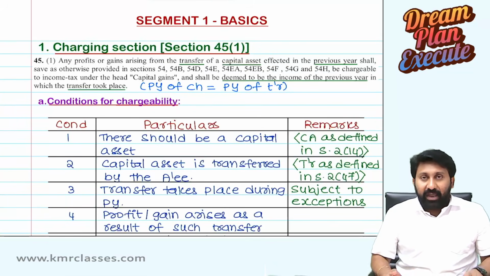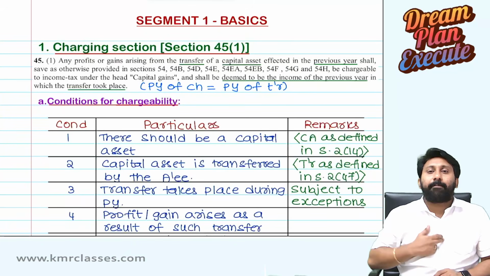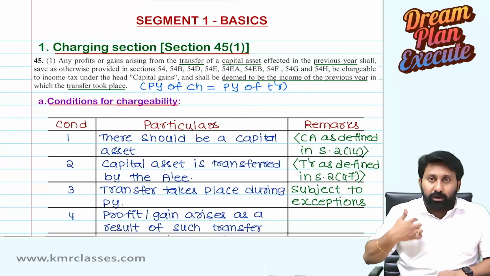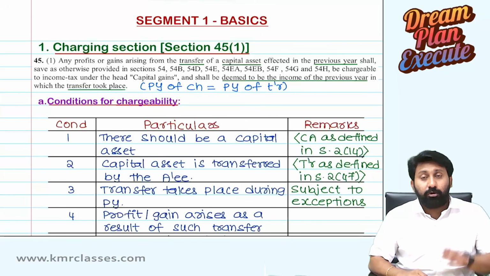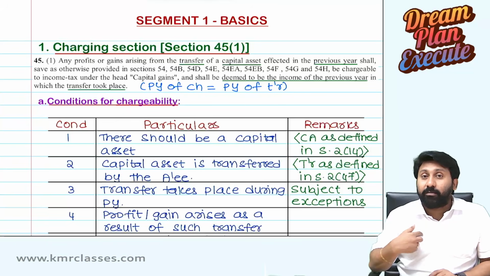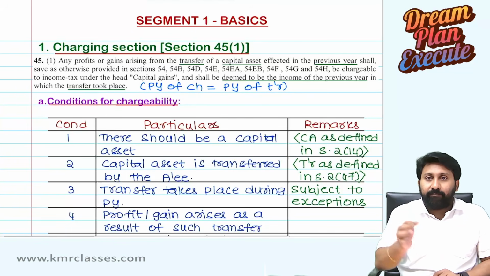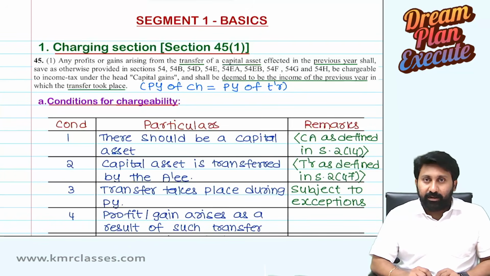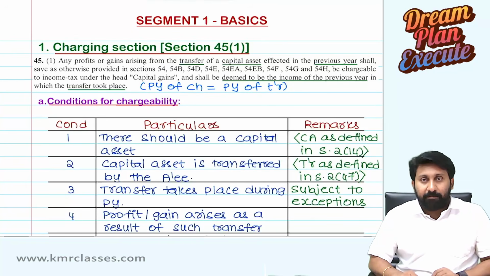Okay, I will give an example. Situation. You are selling a property to me. I am buying it. You purchased it for 1 crore. You are selling it to me for 2 crore. We both entered into agreement on 1st September. Advance paid on 10th September. Full consideration balance paid on 30th September.